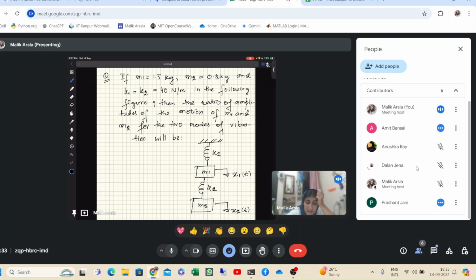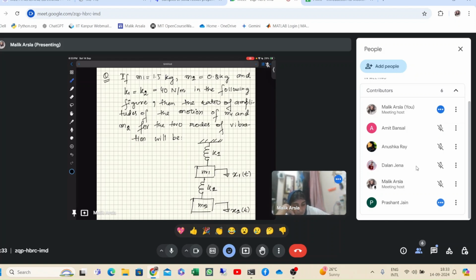And for the second mass, it is M2 x2 double dot plus K2 x2 minus x1 equal to 0, or you can put it on the right side with a minus sign. Yeah, that is correct.